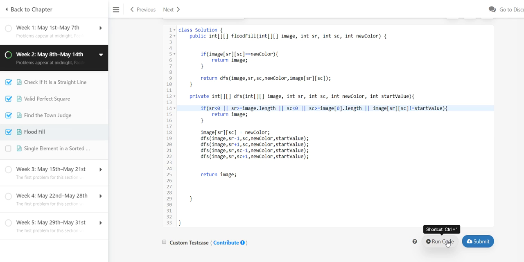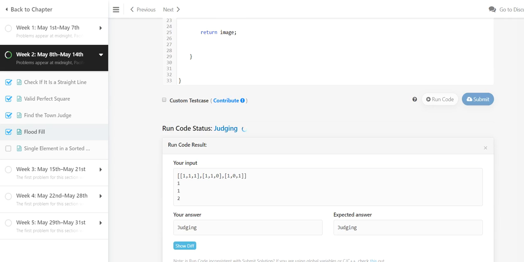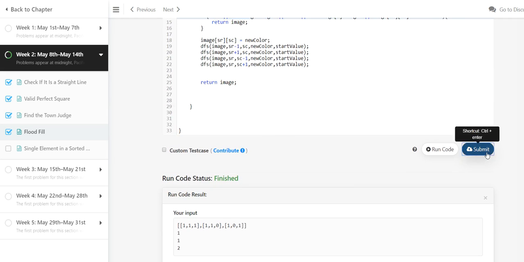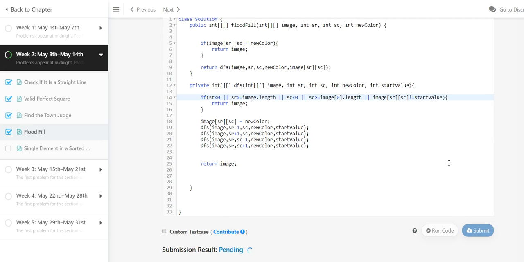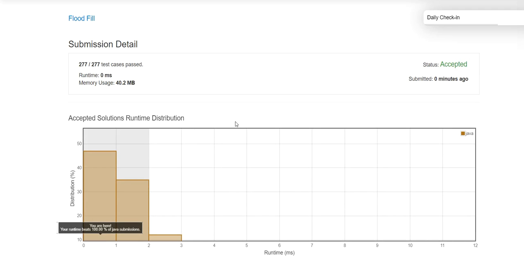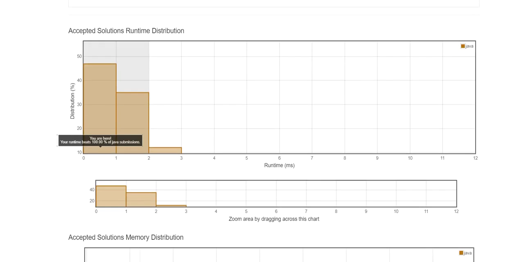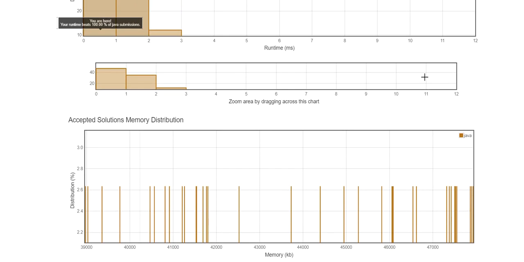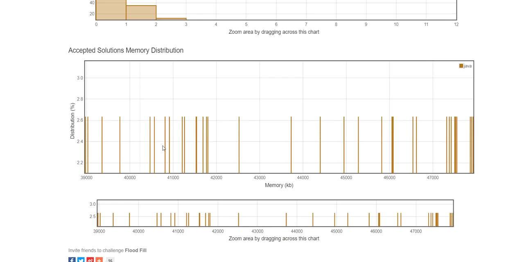And let's test with the base case. Okay, it gave us the right result. And let's see more test cases. And let's see the time and the speed. So we can see it's running faster than 100% of the submissions, and also the memory usage.